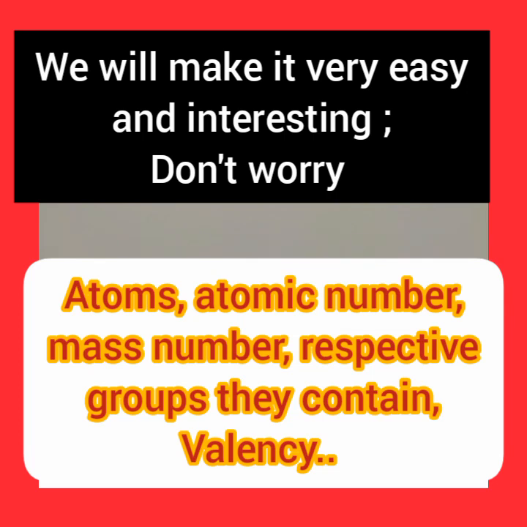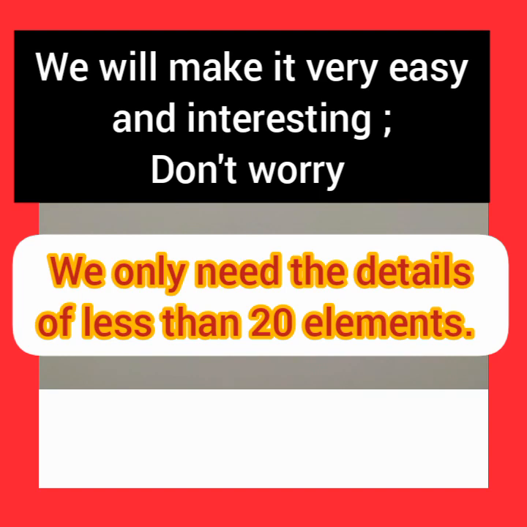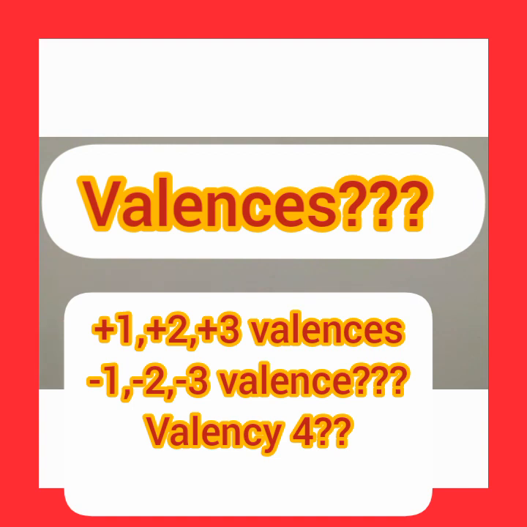First of all, we don't want to worry about the total periodic table. We only need details of less than 20 elements to complete all this syllabus. So don't worry. We only want to know the valency of these elements. Which elements or groups have valency 1?